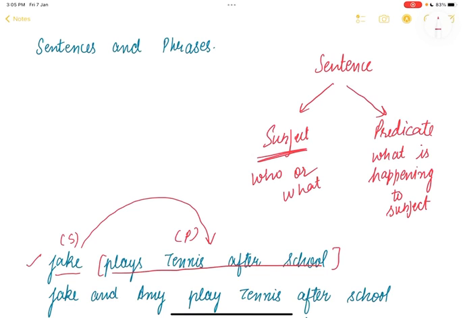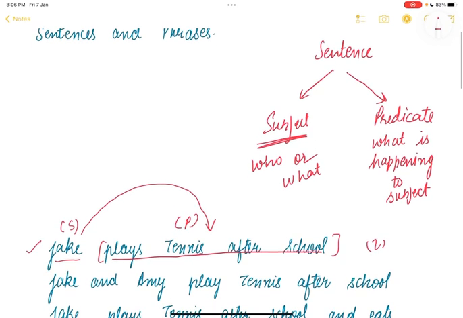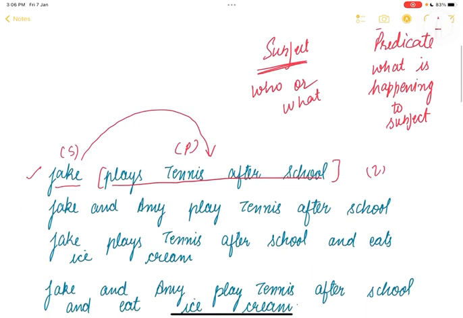Now there's a tricky part over here. Now in some sentences, like the first one that we did, there is only one subject, but that's not true for all cases. In different sentences we can have multiple subjects, right? So in the second sentence, as you can see, over here we have Jake and Amy. Now two people are there, so we'll say two subjects are there, right? But the formal term with which we denote this is known as a compound subject. Okay, so compound subject means when there is more than one subject.